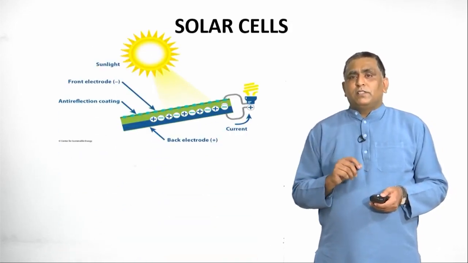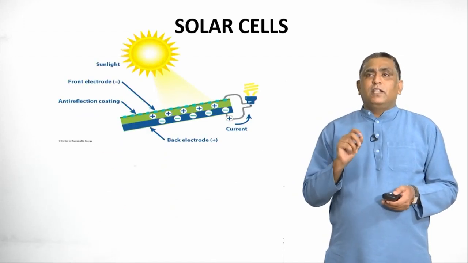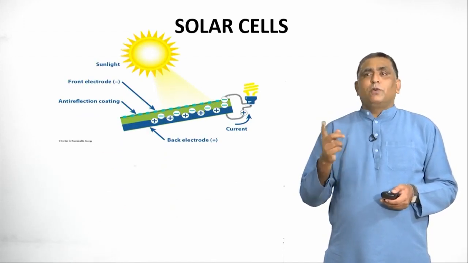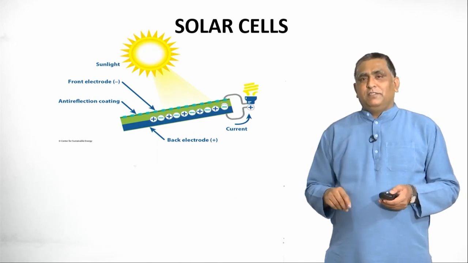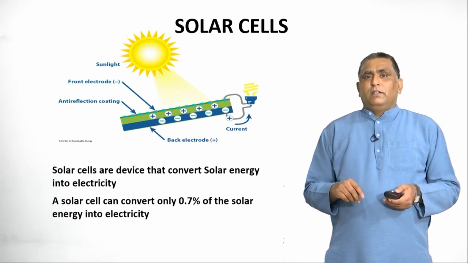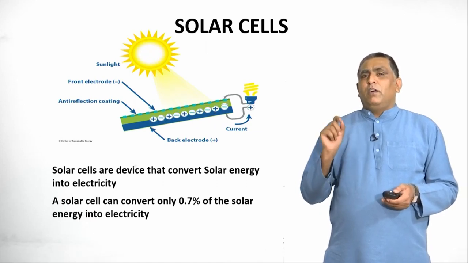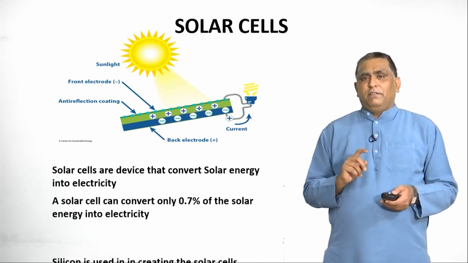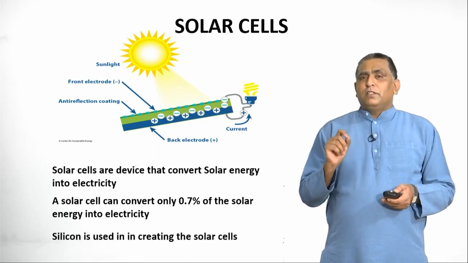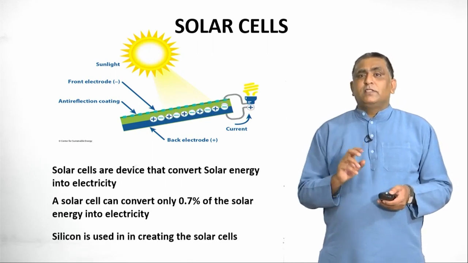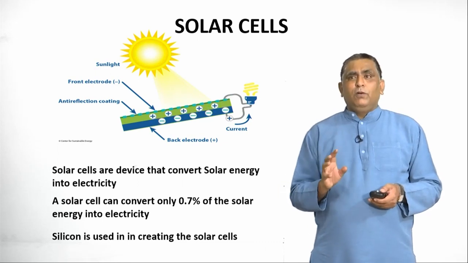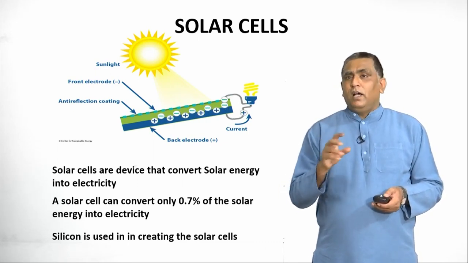Now, what are solar cells? Solar cells are devices which can convert solar energy into electrical energy. Solar cells can convert only 0.7% of the solar energy into electricity. Silicon is used in creating solar cells. Silicon is a semiconductor, as we know. Bangalore is called Silicon Hub.